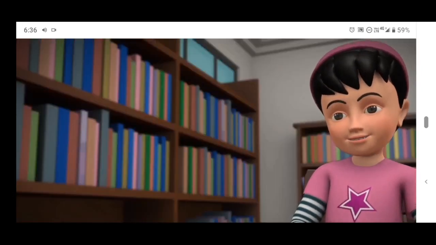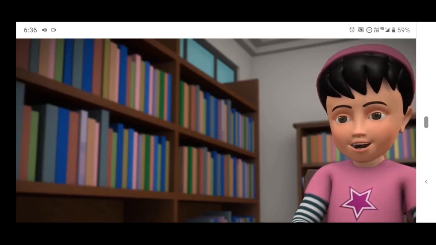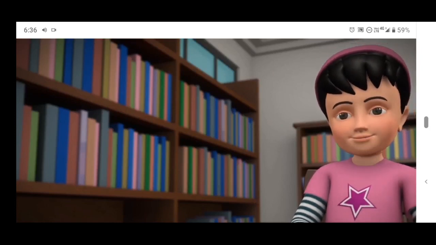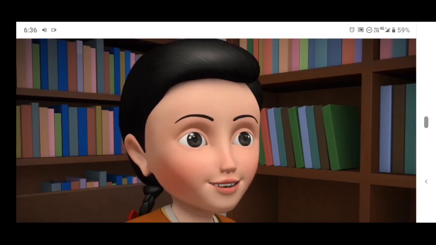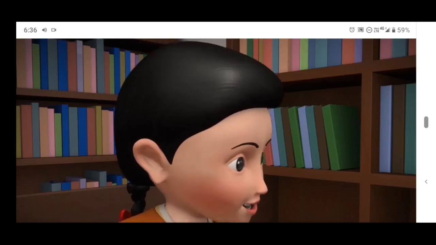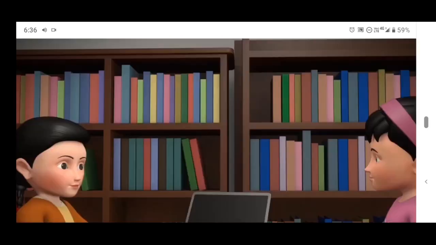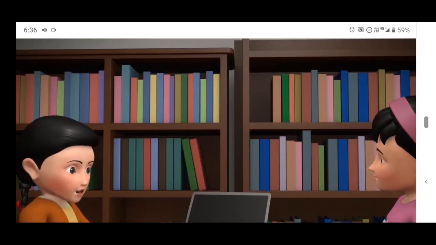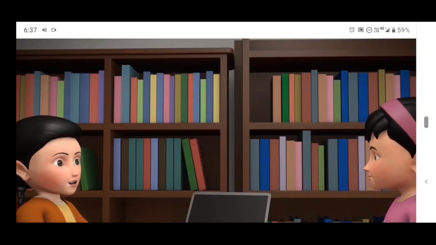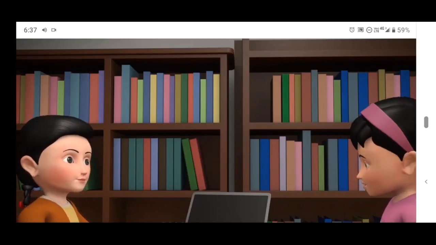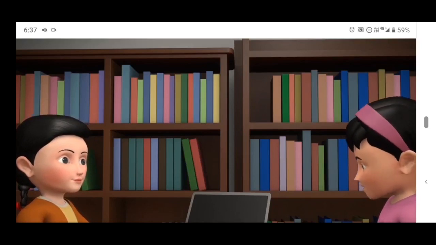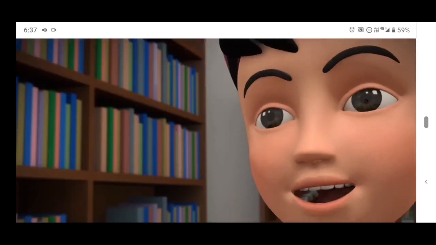You know, Shreya, computers have come a long way from the old abacus to today's laptops. Yes, I have seen a few types of computers and laptops myself, but I do not know how they were invented and what changes they have gone through. Shreya, the history of computers is quite interesting. Would you like to know how computers came up?